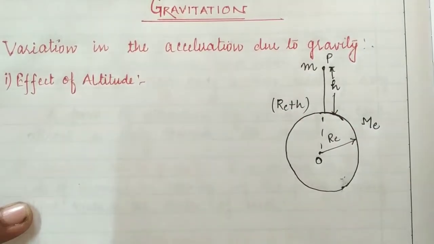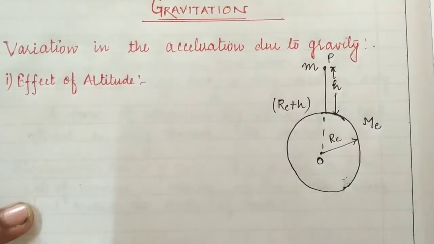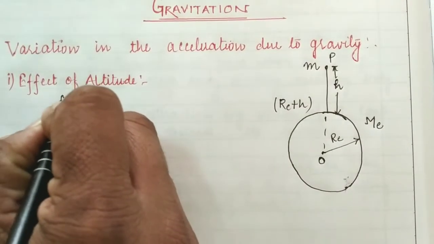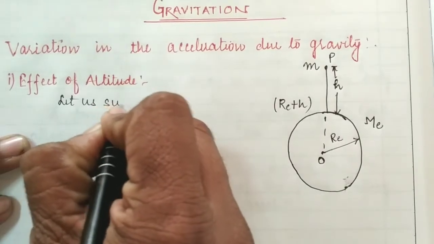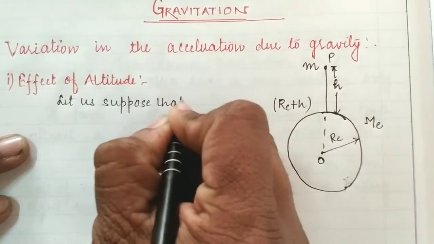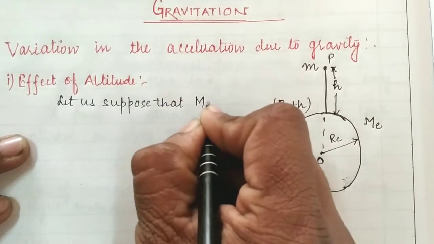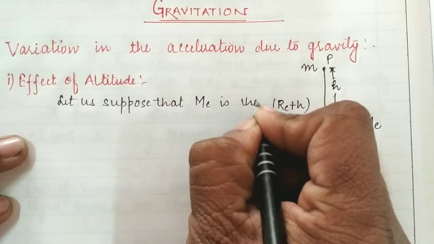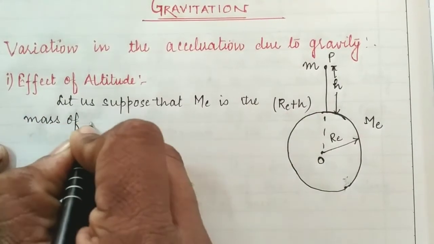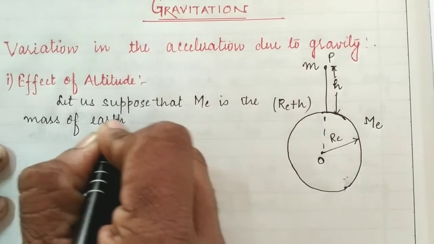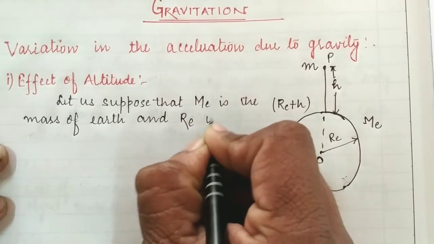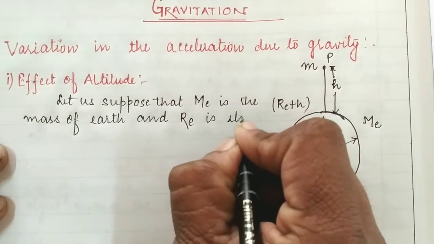Okay students, so as we know, at the earth's surface, let us suppose that ME is the mass of earth and RE is its radius.